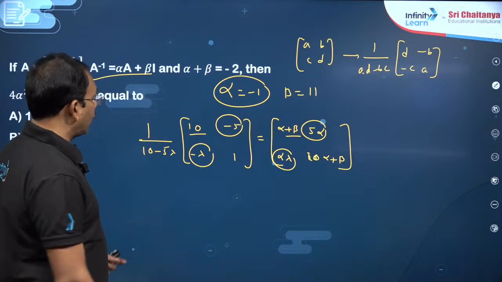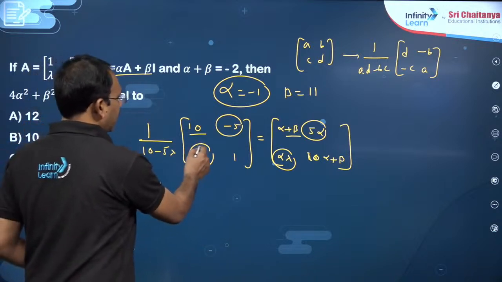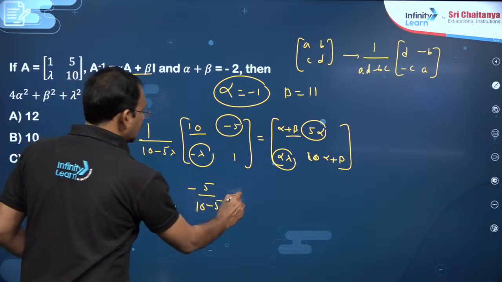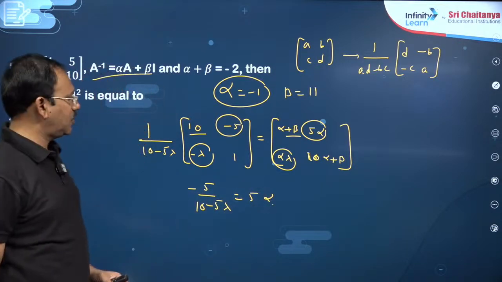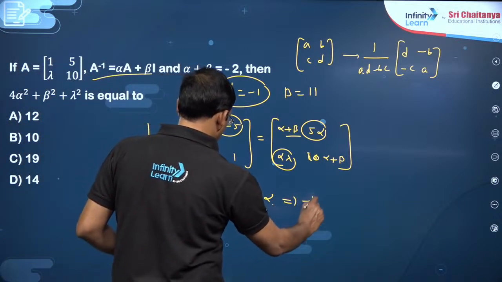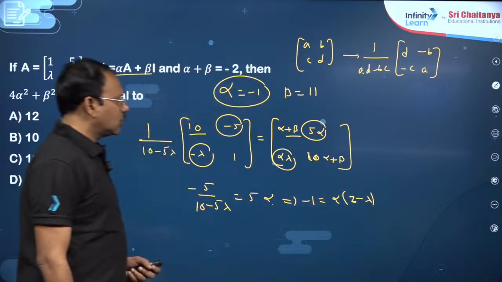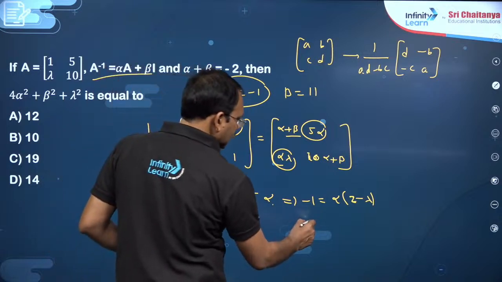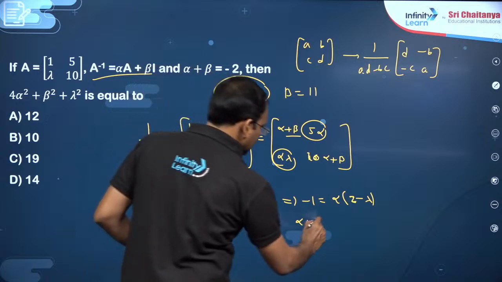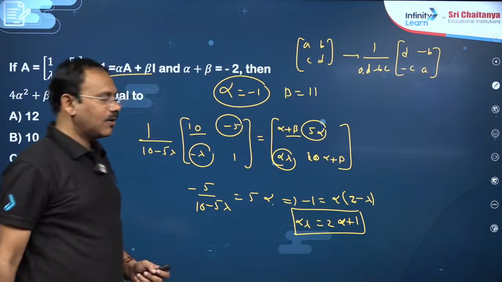Now what about, of course dear students, we forgot this expression here, this is also there. So I mean to say this is minus 5 by (10 minus 5 lambda) is equal to 5 alpha, for your kind information. So this element we shouldn't forget. So if you cancel this, you will get minus 1 is alpha into (2 minus lambda). This is the condition. So from which you will get 2 alpha plus alpha lambda, lambda alpha is equal to 2 alpha plus 1. This is a condition in lambda and alpha.